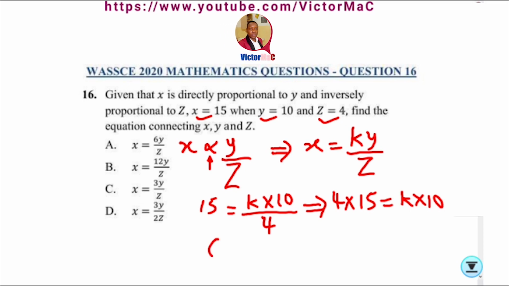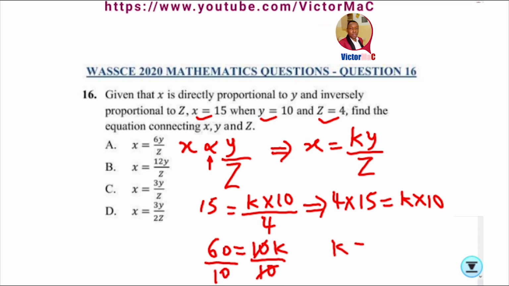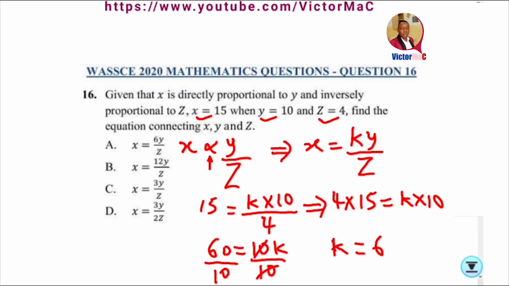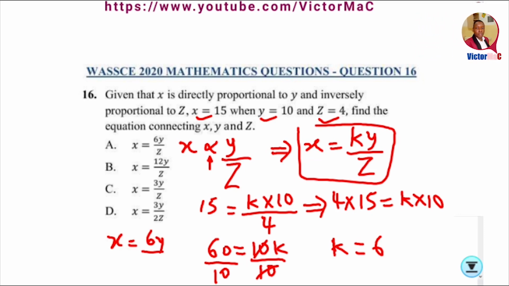So we have 60 equals 10k. When we divide both sides by 10, 60 divided by 10 is 6. So our constant of proportionality is 6. When we substitute that, we have x equals 6y over z. And that is option A.